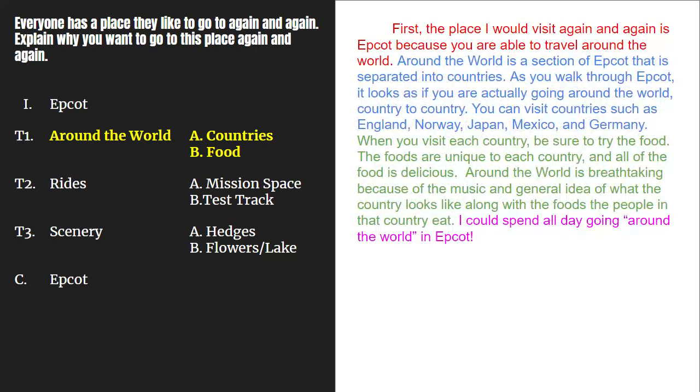Today we'll be writing a very basic W sentence. Over the next few weeks, we're going to work on making these sentences longer and better. So in this paragraph, we're talking about the reason why we like Epcot and that it's because of around the world. So we write our W sentence. I would write, I could spend all day going around the world in Epcot.